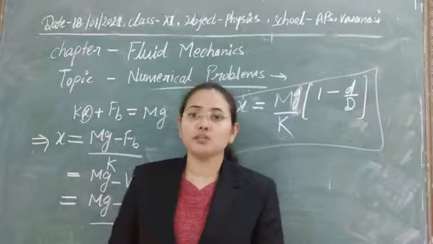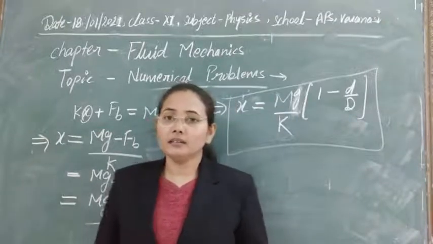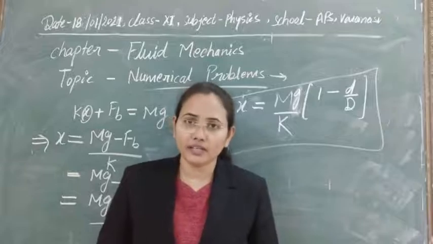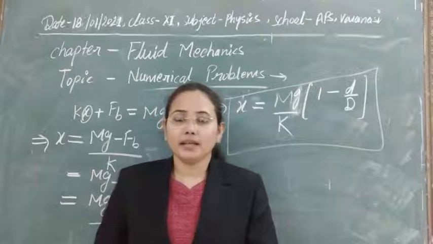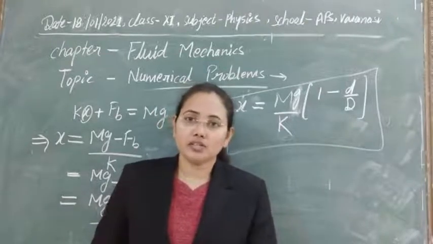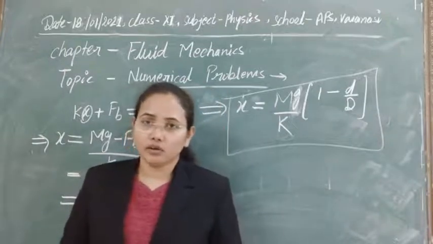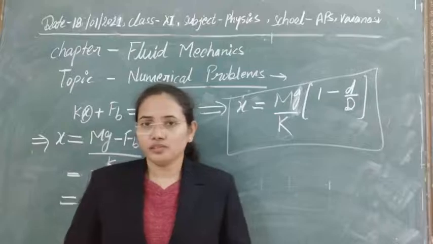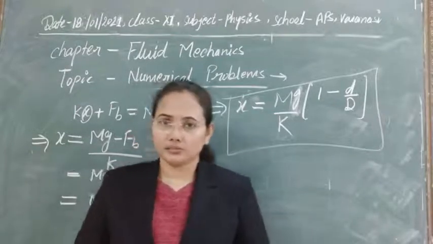So there is displacement of some of the weight of the liquid, then obviously the liquid will try to regain its configuration. To regain its configuration, it applies an upward force that will obviously be in the opposite direction to its weight. So that is known as buoyancy or buoyant force. So here we have three types of forces. So I think now it is clear how to solve such types of questions.